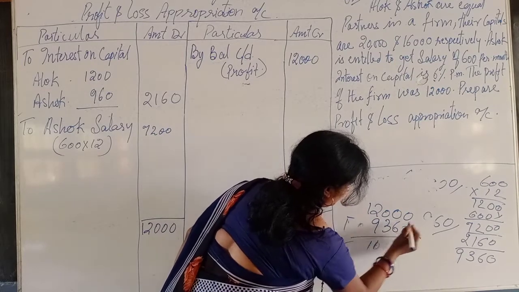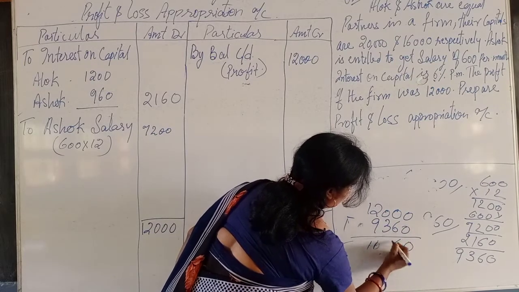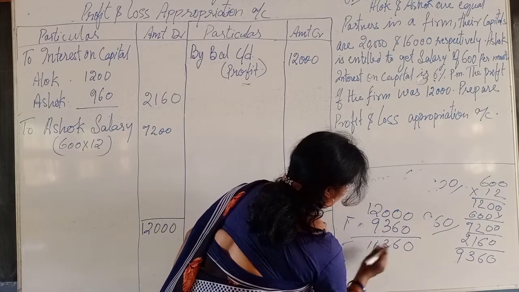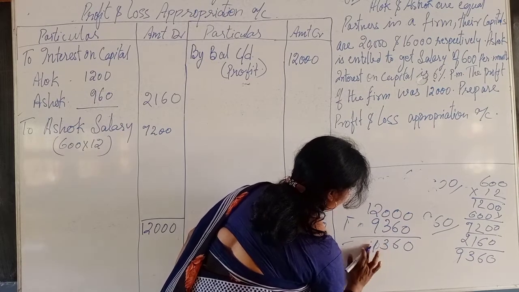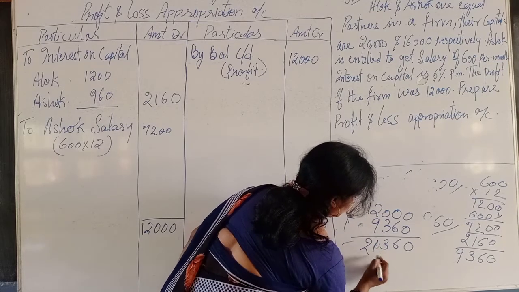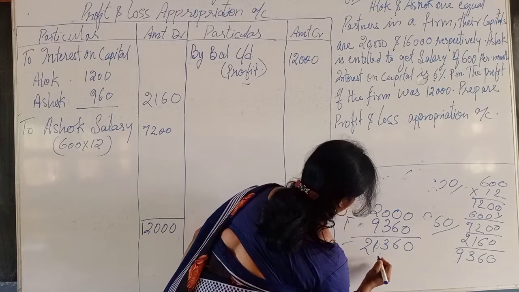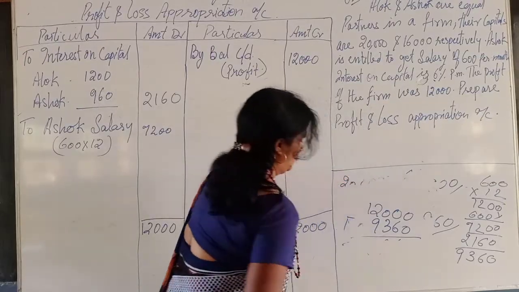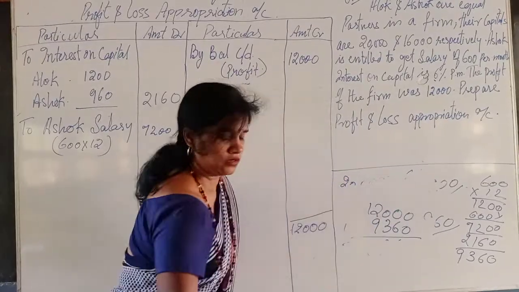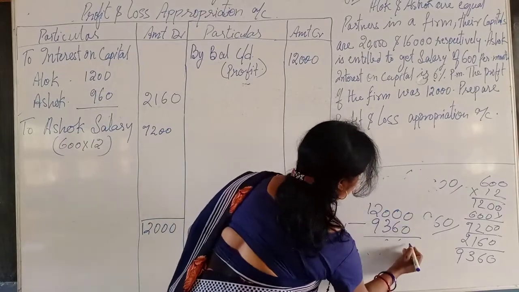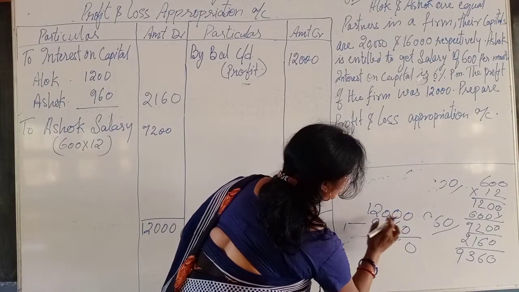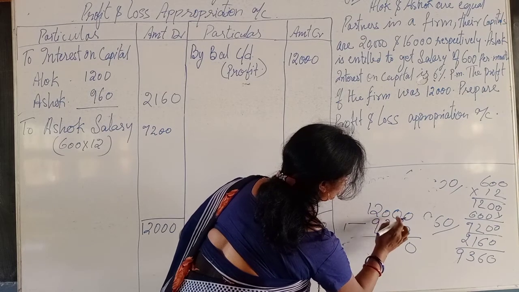9360. 0 का 0, 6, 3, 9, 10, 11. Sorry, we have to make the minus. Now here, 0 out of 10, we will make a carryover from here.